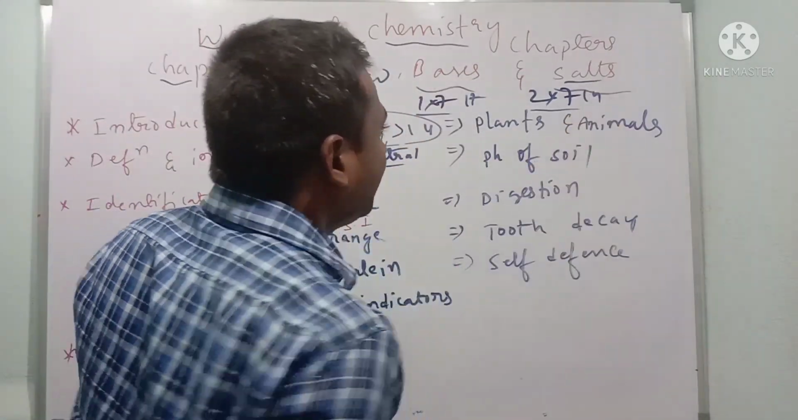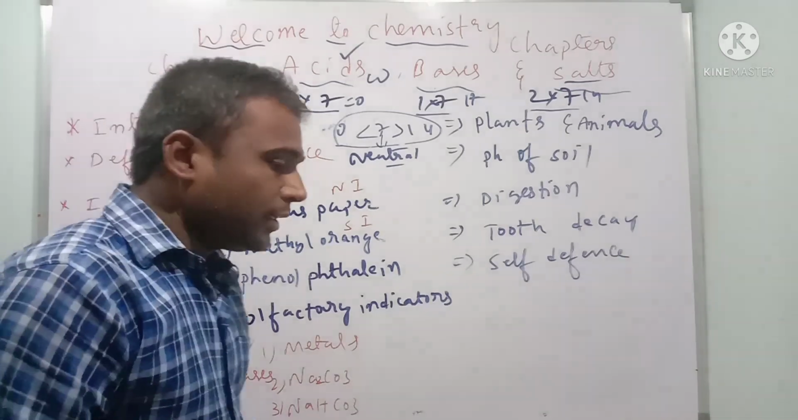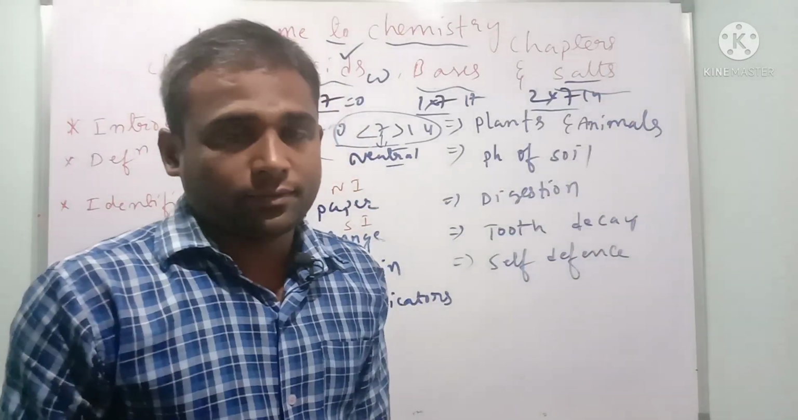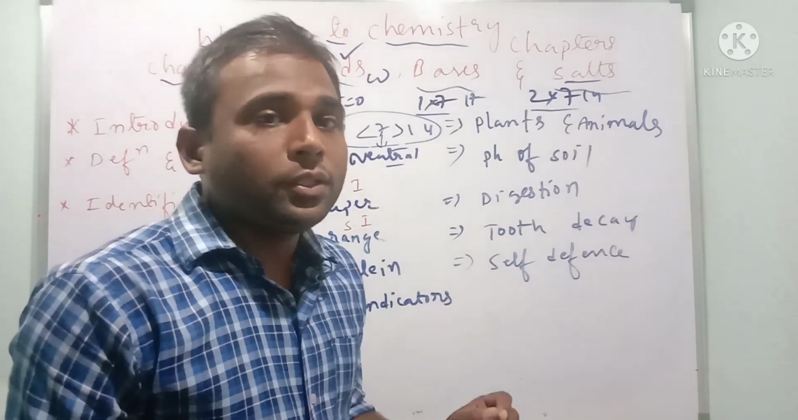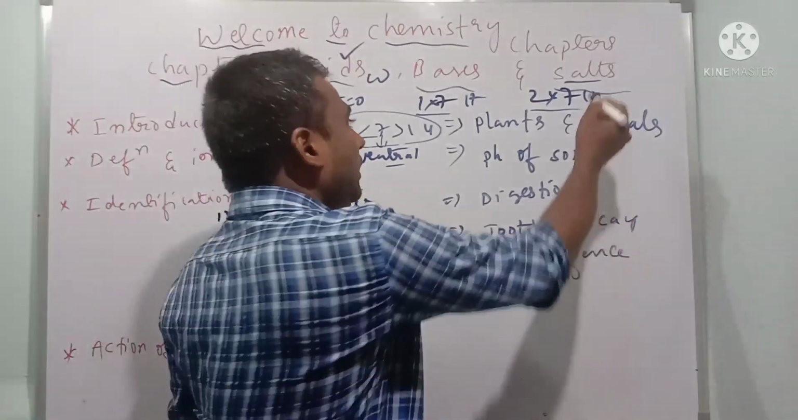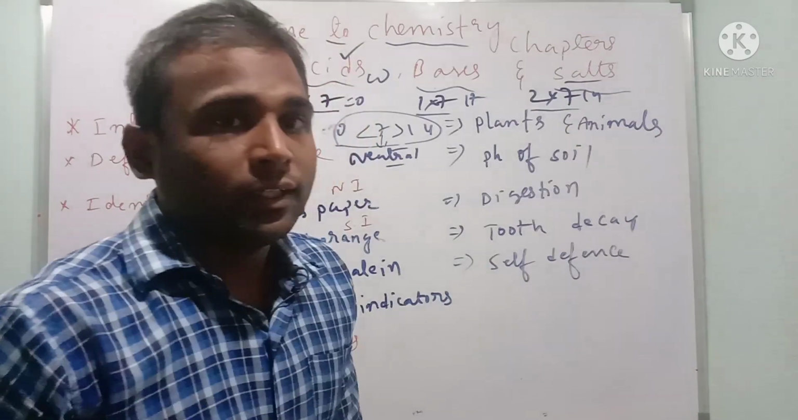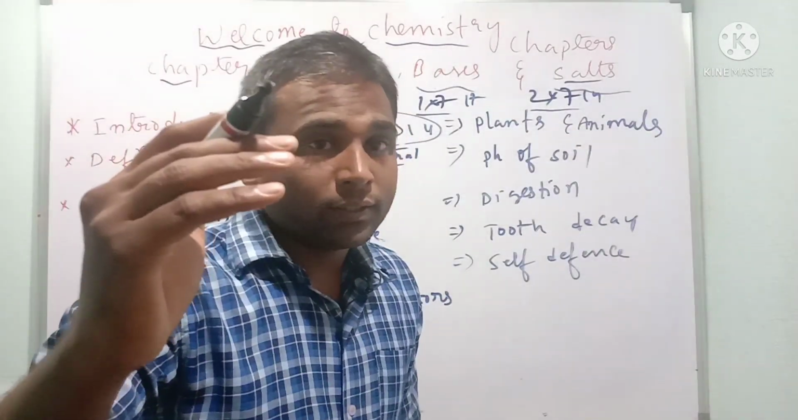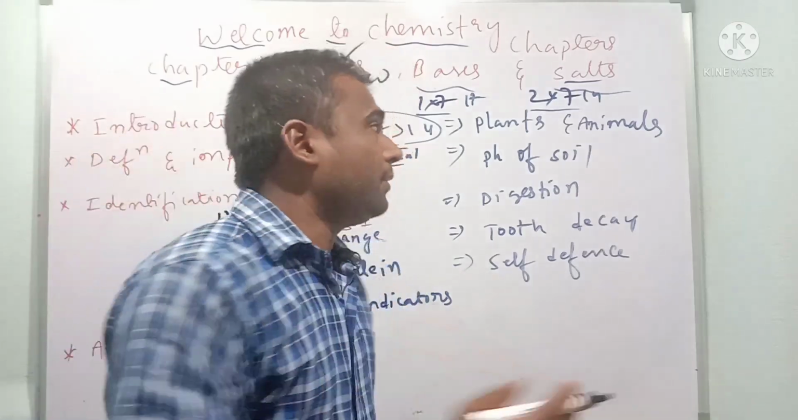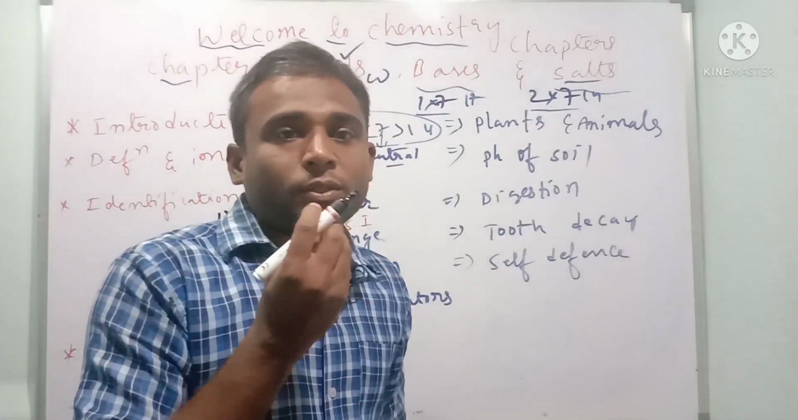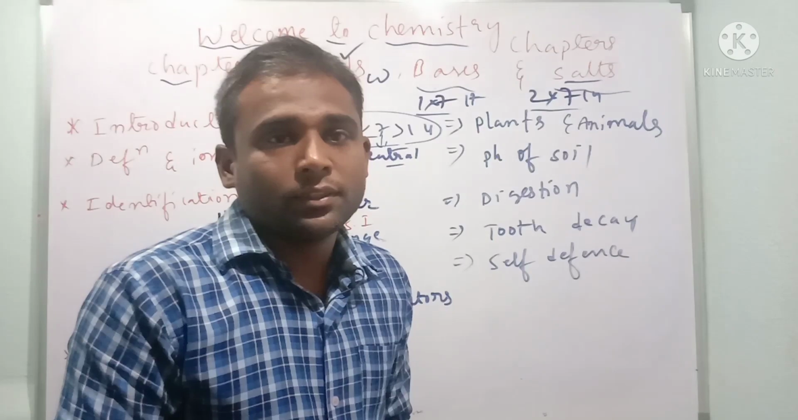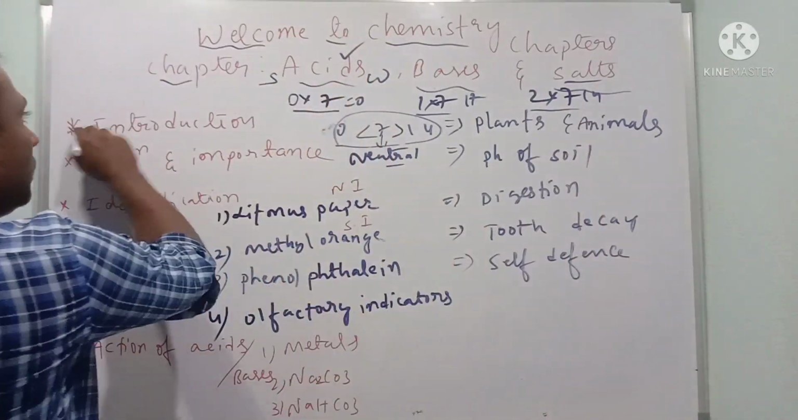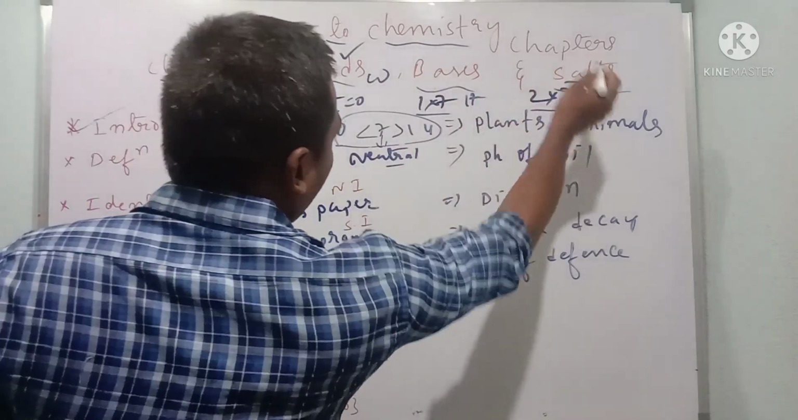Come to the point, salts. Dear children, salts are neutral in nature, whose pH value is equal to 7. They are formed from a strong base as well as a strong acid. Example, sodium chloride. Without salt we can't have food. That is the importance of salt. This is introduction part 2, acids, bases and salts.